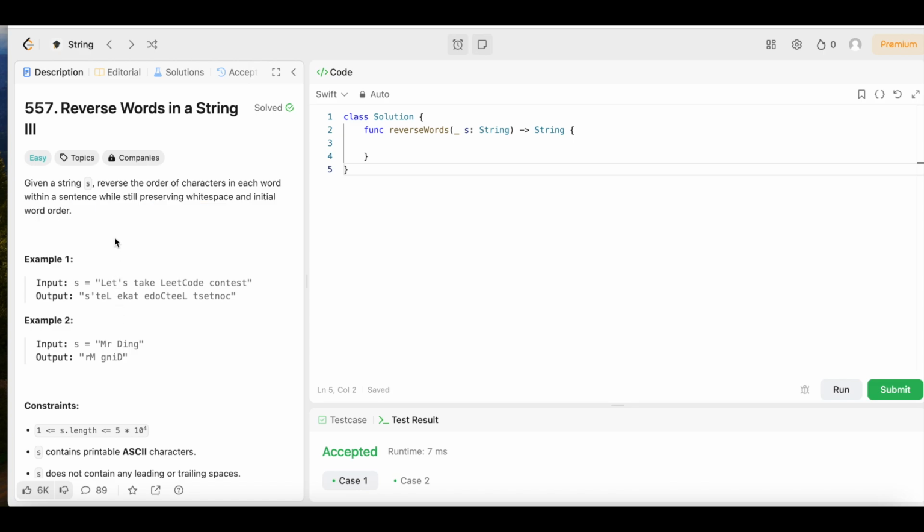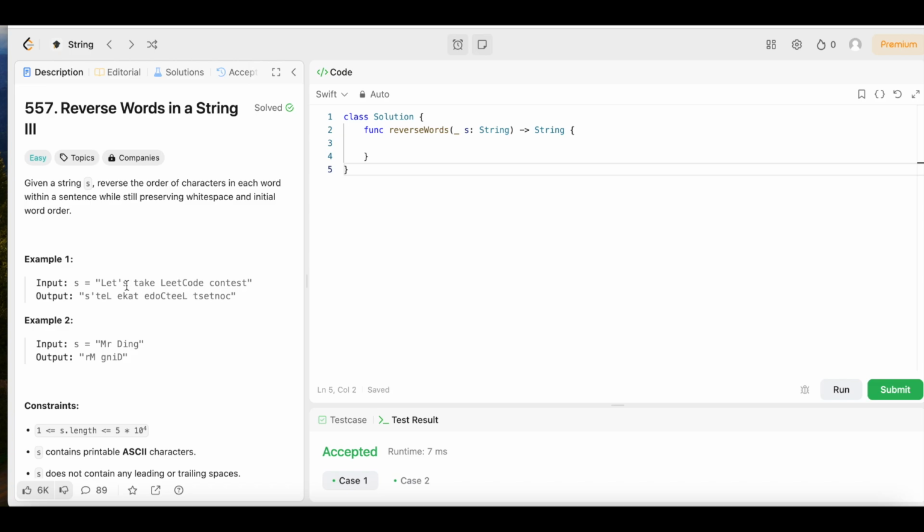So if you pay attention to what's going on here, you see let's and s'tel. This let's is right here. We are still starting with the word let's. We're just reversing the characters in the word let's. Then we're coming to take. Take is still the second word. We're just reversing the characters in the second word, take. Then LeetCode is the third word, and LeetCode is still the third word, and the output is just we reverse the characters in LeetCode, and same with contest. Contest is the fourth word, but in the output it's still contest. It's just contest in reverse order.